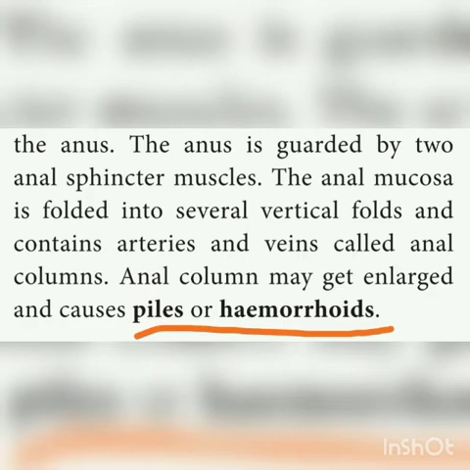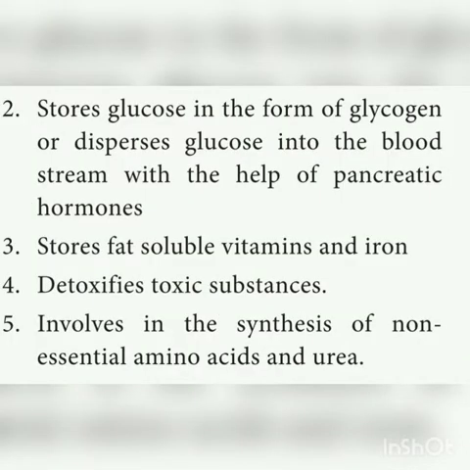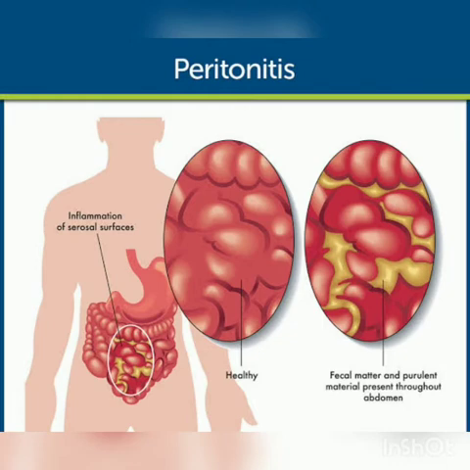And then explain the layers of walls of the alimentary canal. Alimentary canal is made up of different layers, okay? What are the various layers and what are their function? And then what are the functions of the salivary gland and the gastric gland, and what are the functions of liver? And then another important 2 mark question is peritonitis.